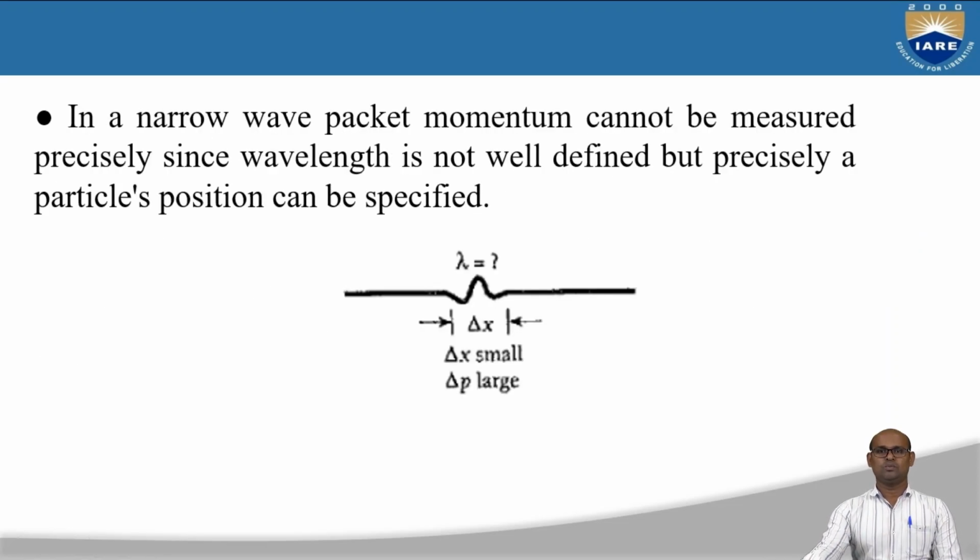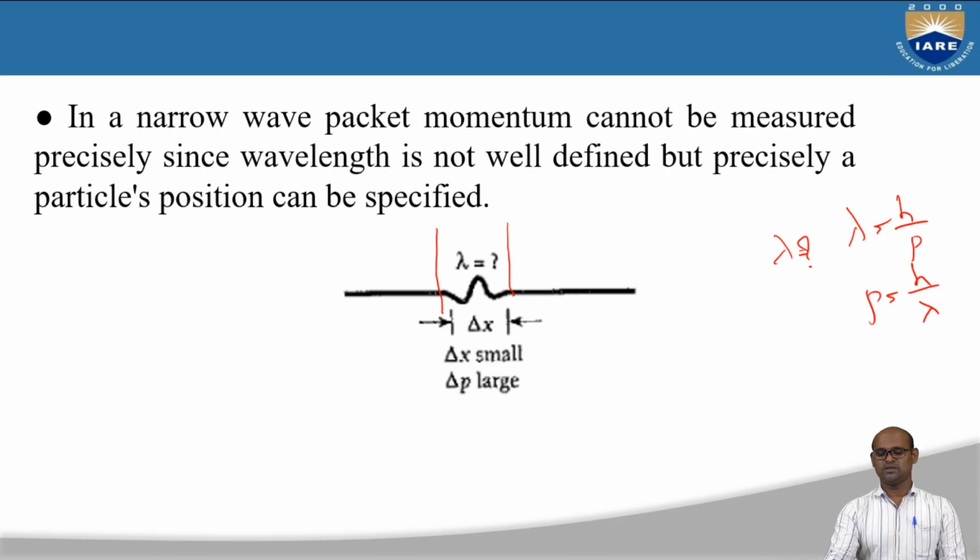Suppose you have a narrow wave packet, a narrow wave group. Momentum cannot be measured precisely, because here I have a very narrow wave group associated with the particle, as I have dropped the particle in a very small box. For this, I cannot even define lambda. Since lambda is equal to h by p, if you want momentum, you need a wavelength, but I don't know the wavelength, so I don't know the momentum.